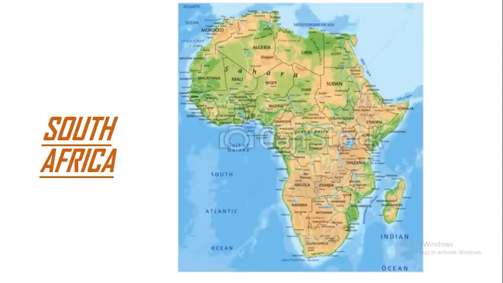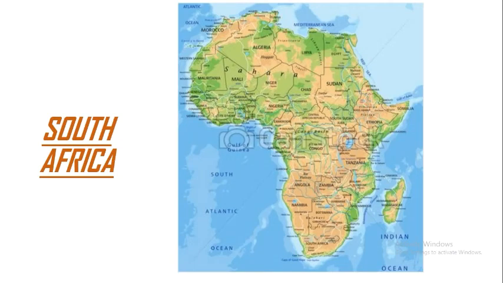Now our next continent is Africa. Africa is the second largest continent of the world. It has the Indian Ocean to its east, you can see in the map, and the South Atlantic Ocean to its west, the Mediterranean Sea in its north, and the Antarctic Ocean in the south.